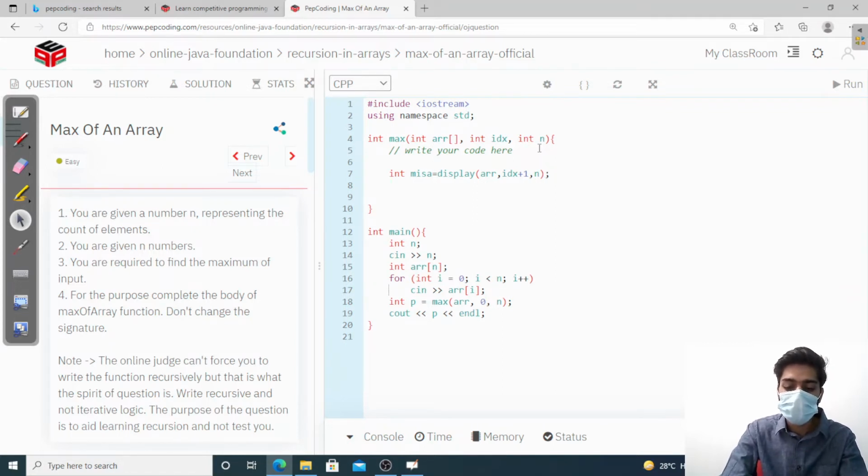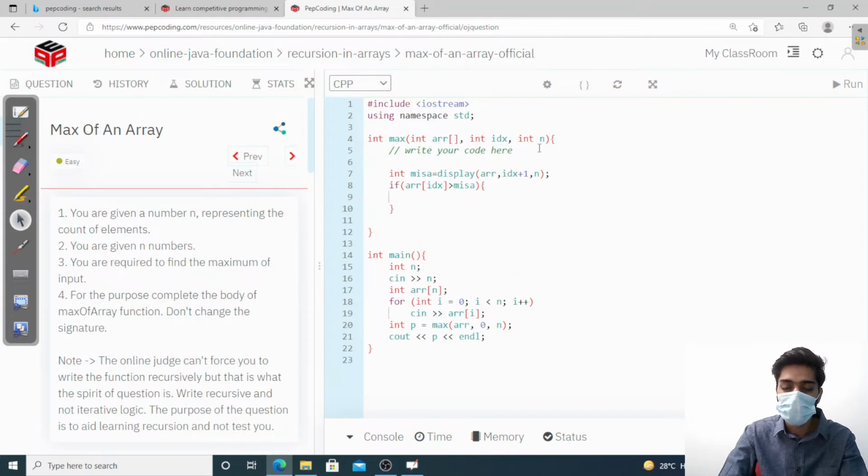Now what I'm going to do is, if the first element that I brought was greater than the element that recursion brought me, that misa brought me, then the first element is bigger than the recursion one, so I'm going to return the first element.